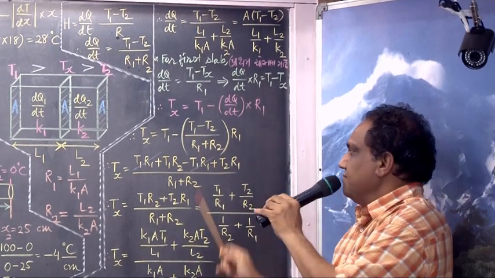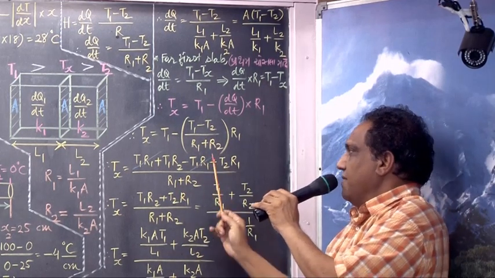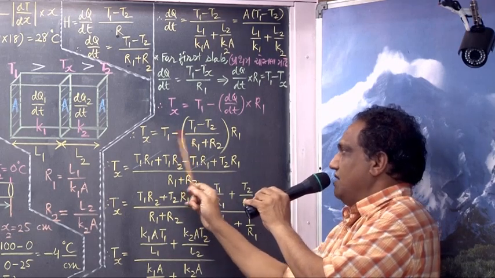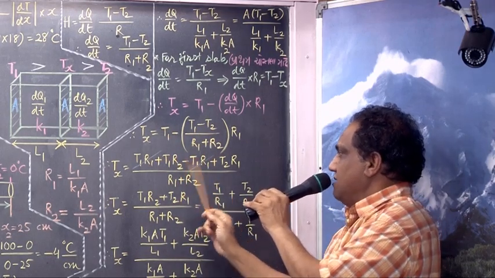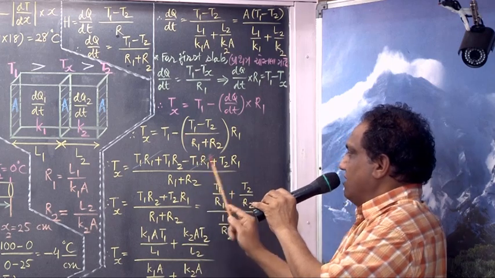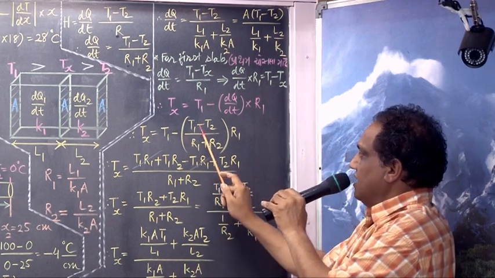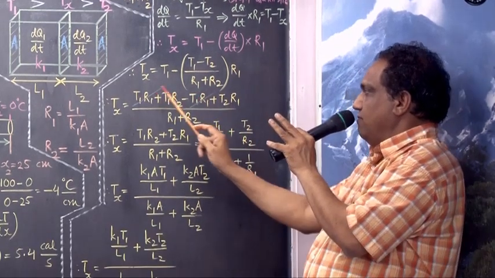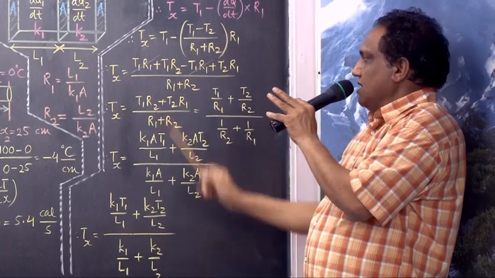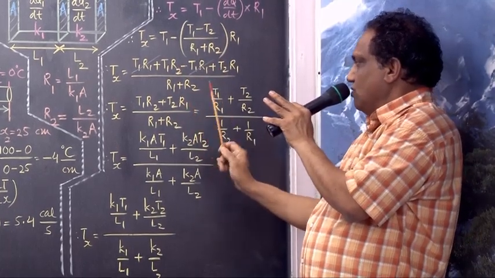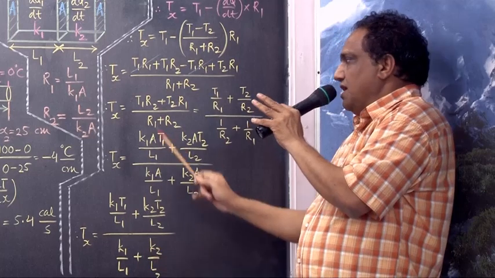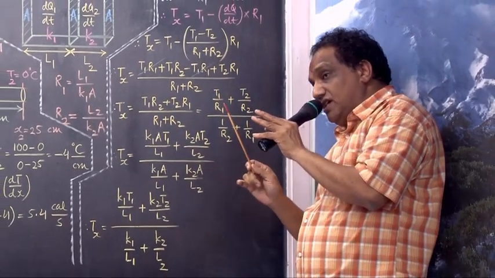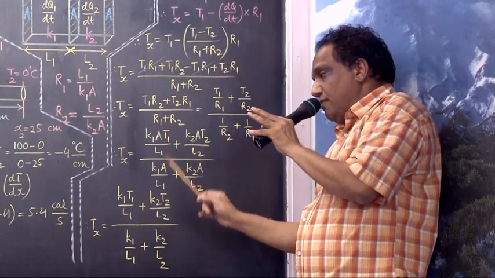Now take LCM. R1 plus R2 is the LCM. Multiply here. So it is T1 R1 plus T1 R2 minus T1 R1 plus T2 R1. Now minus T1 R1 plus T1 R1 will cancel, giving you T1 R2 plus T2 R1 upon R1 plus R2. In the textbook they have derived this formula, and after that they have gone for a very long method. Better you just try to remember these two steps.